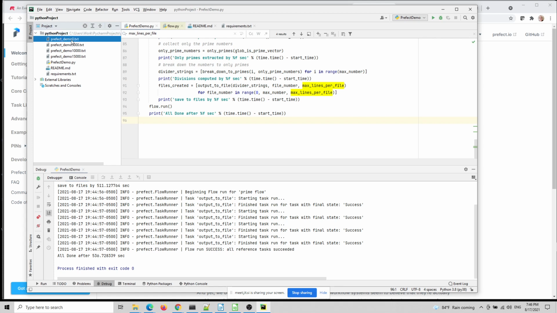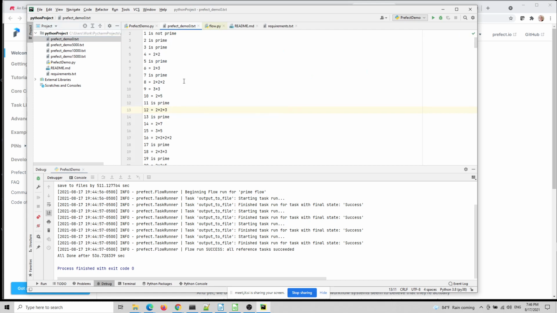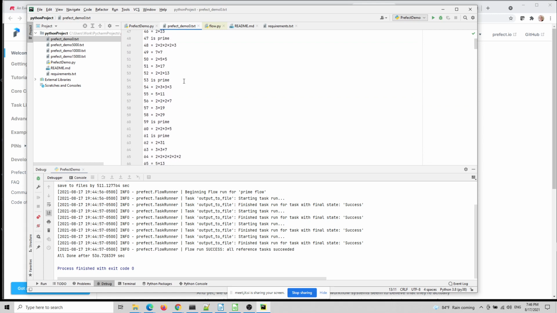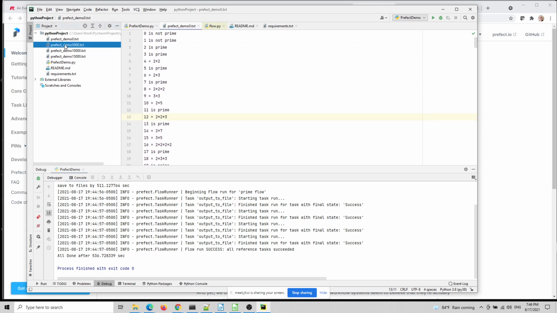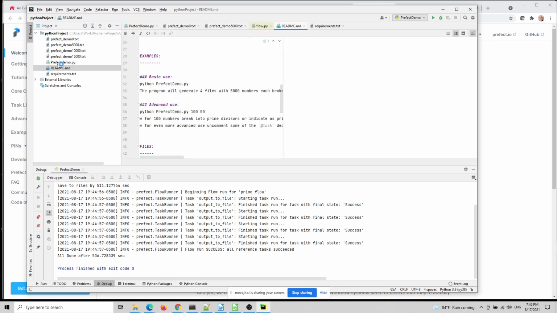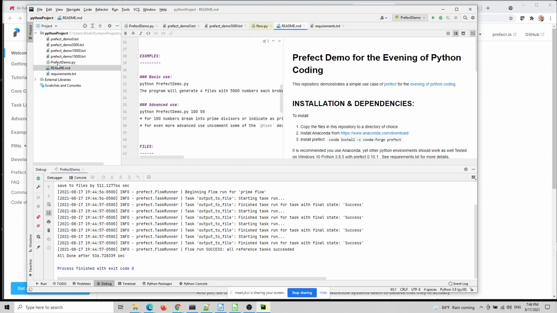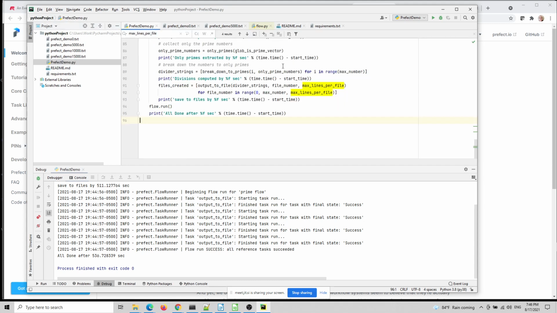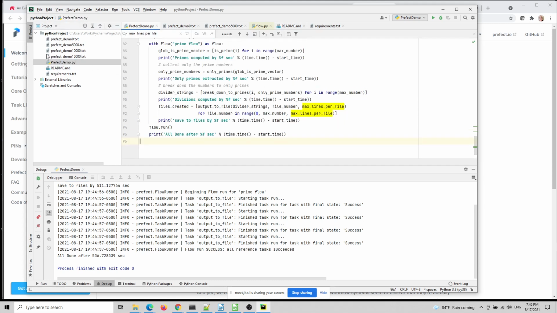Okay, so you see those files were created and we can actually look at them. Basically, it tells us all the numbers that are prime and whether they are prime and which are broken into primes. Pretty easy. And actually, you have a README to help me in PyCharm. All of those files exist.